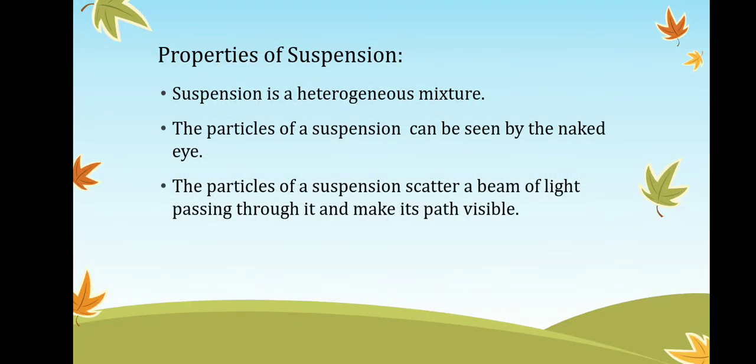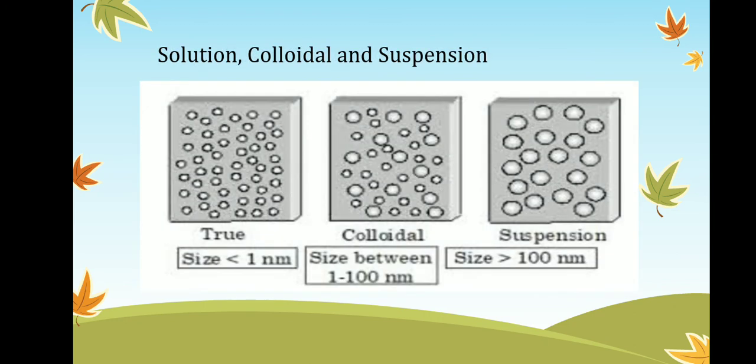Properties of suspension: a suspension is a heterogeneous mixture. The particles of a suspension can be seen by the naked eye. The particles of a suspension scatter a beam of light passing through it and make its path visible. These are the pictures of solution, colloid and suspension. First, the size is less than 1 nanometer; that is the example of a solution. In this solution, the particles of solute and solvent are similar in size and uniform throughout the volume, and they cannot be seen with the naked eye.